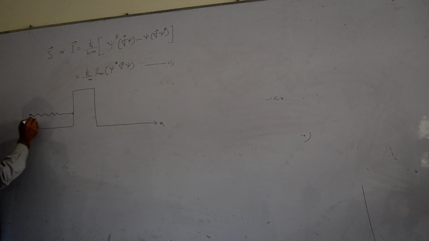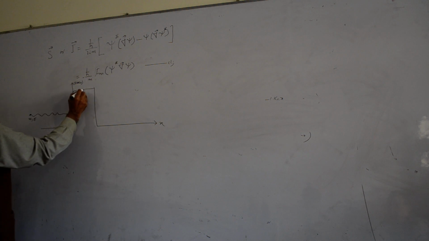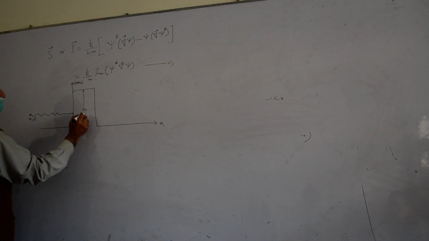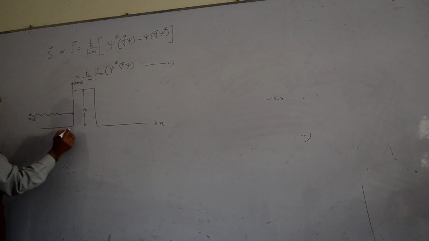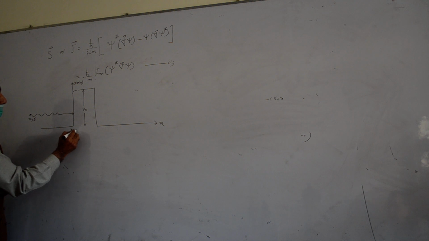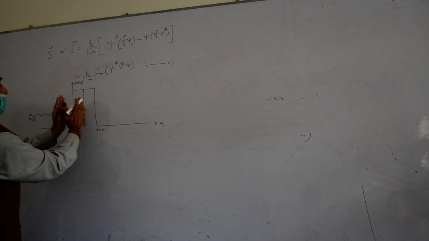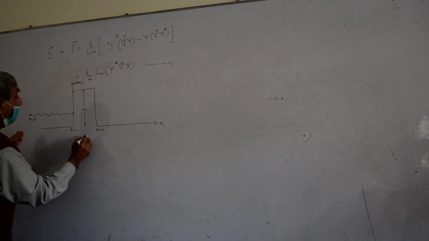The height of the barrier is V naught. Now this is different from the first one. Here this particle is going in that direction, it faces potential here, and this potential is of finite width, x is equal to a.